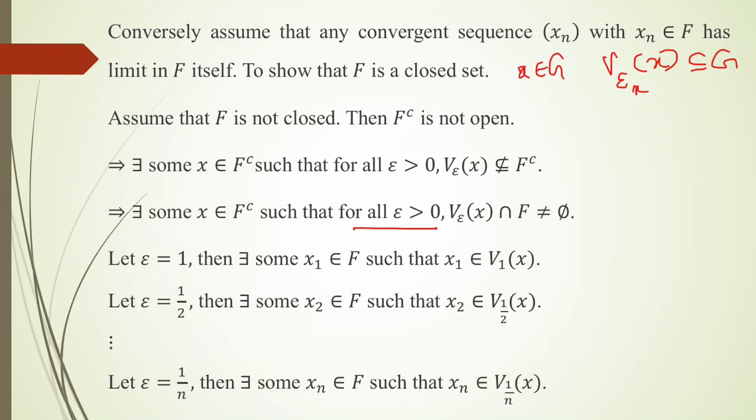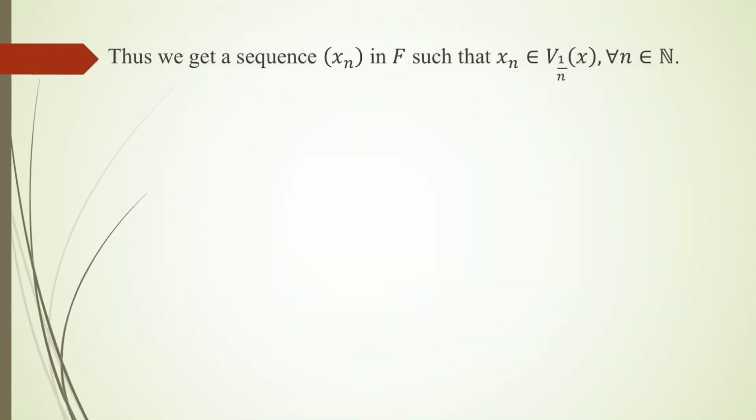We continue this process so that we get a sequence xn in F, because every xn is in F, such that xn is in V_1/n(x). That means the distance between xn and x is less than 1/n, so absolute value of xn minus x is less than 1/n for all n element of natural numbers.